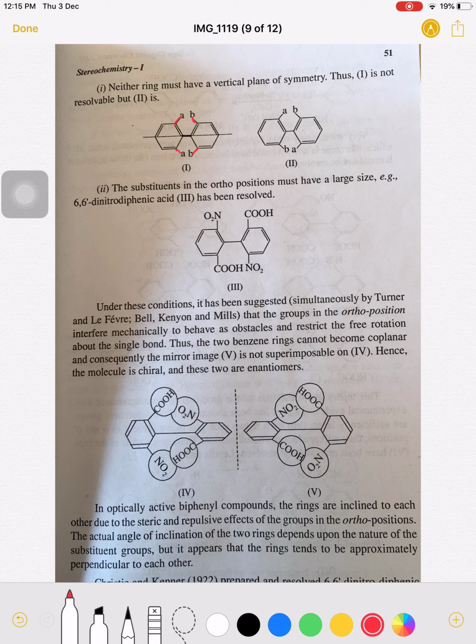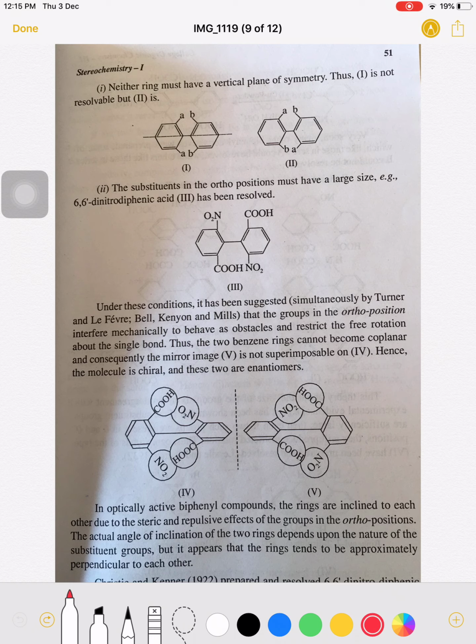Because of that a lock-and-key phenomenon takes place, and they will not rotate around the single bond because of the presence of large groups on the ortho carbon of these phenyl rings.